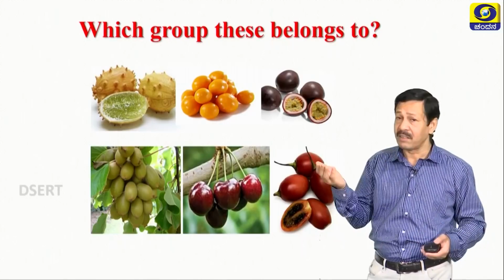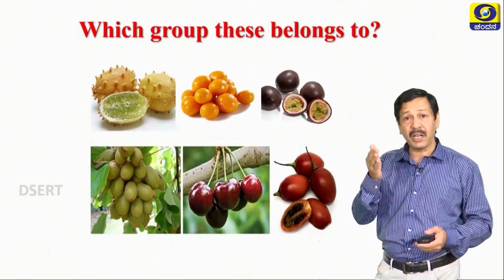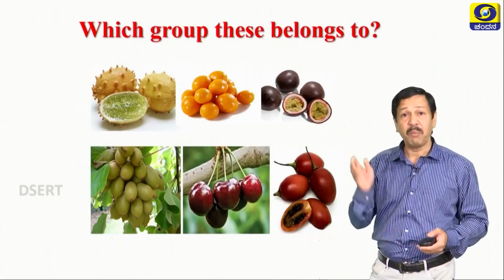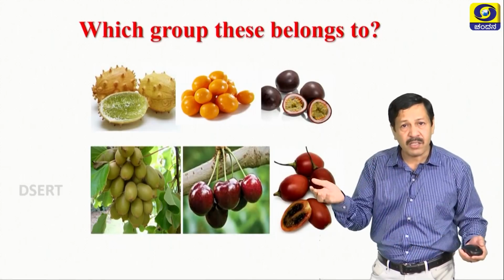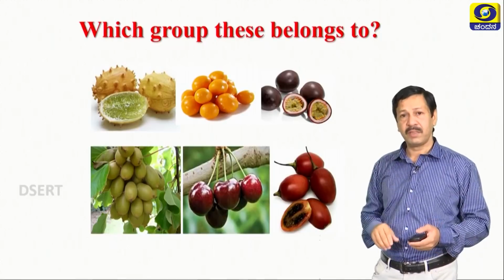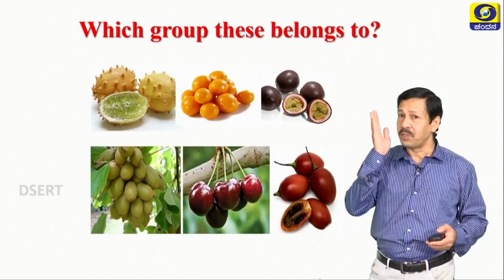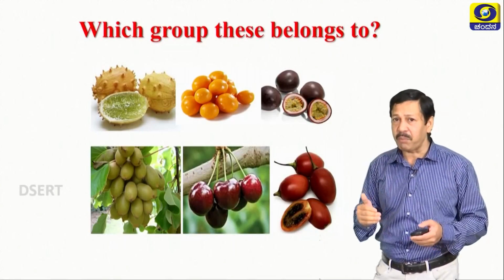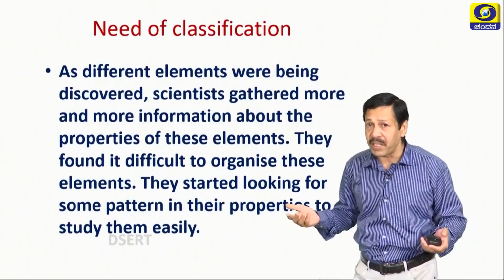For a biologist, something else. He may classify them into berries, a type of fruit, pods, another type of fruit, nuts, another type of fruit, and so on. So, depending on our requirement, we classify things so that the study becomes very easy.